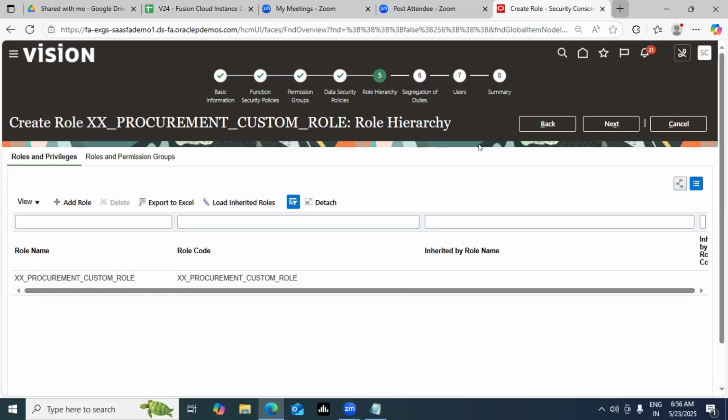Now comes the most important part of this specific creation. At least expect one question coming from this section, which is known as SOD. See my wording, SOD. I've seen folks getting very confused in the interview. Do remember, whenever your interviewer or your client mentions SOD, SOD is nothing but segregation of duties. Now the question arises, what is this segregation of duties? Understand this: it's not like an open playground given by Oracle where you just play with the role, combine anything, add anything. No, Oracle checks whether the functional security policies you have added are correct or not.